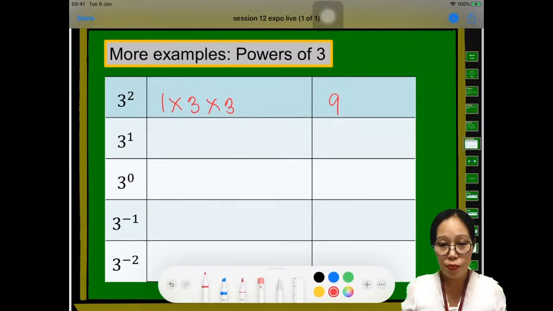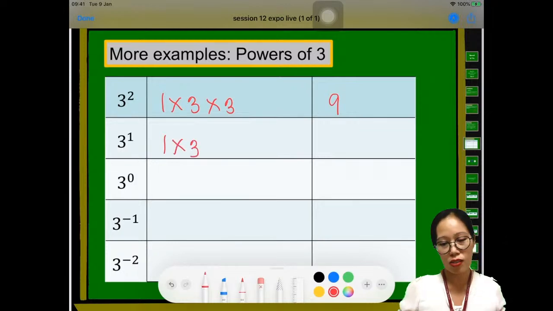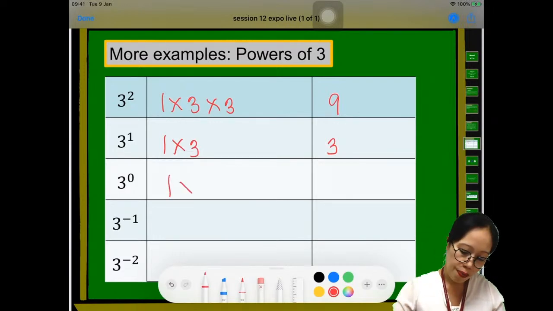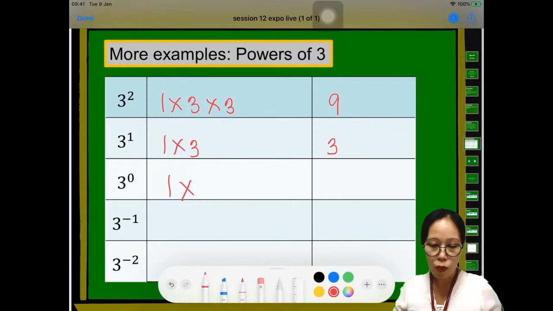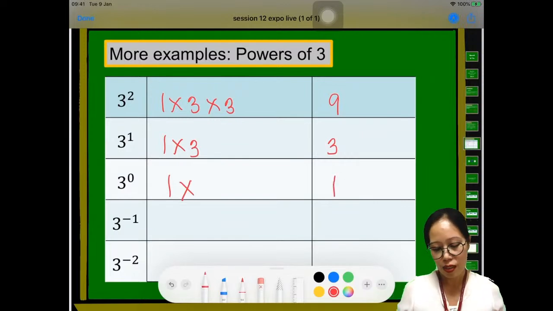Now, what about 3 exponent 1, or 3 to the power of 1? So that is 1 times 3 only, because there is only one 3, right? So 1 times 3, of course, is 3. Now, what about the exponent of 0? Remember that our topic is all about negative exponent, 0 and 1. So if the exponent is 0, 1 times nothing. So I will stop at 1 times. And of course, the answer is 1.